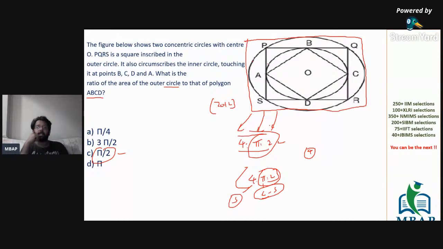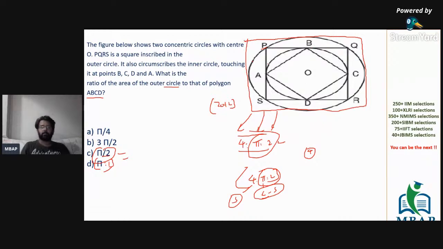So they are talking about ABCD. Okay. So in that case, if it is the first circle and the first square, the answer would have been pi by 2. If it is first versus next to next square that we are looking at, in that case, possibly the answer is going to be pi by 1. My bad. What I considered to be PQRS, my bad. It's ABCD. For ABCD, the value is going to be pi by 1. All of you are right, my bad. I assumed the question is about PQRS. No, it's not about PQRS, it's ABCD.